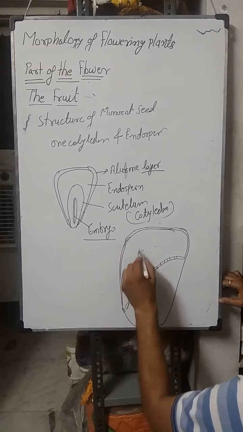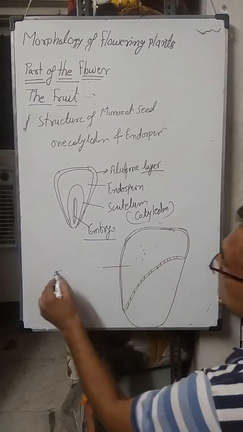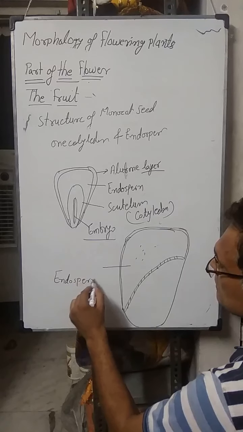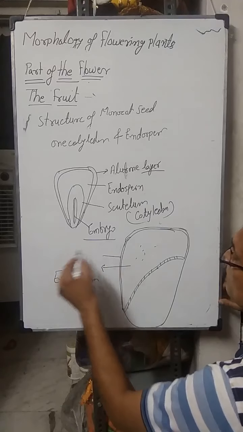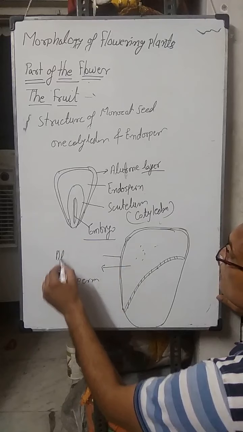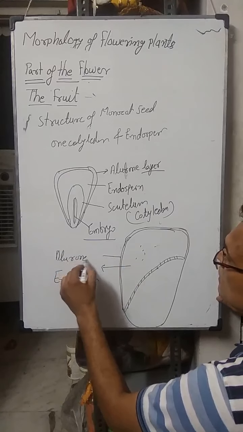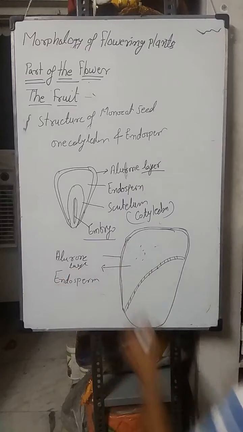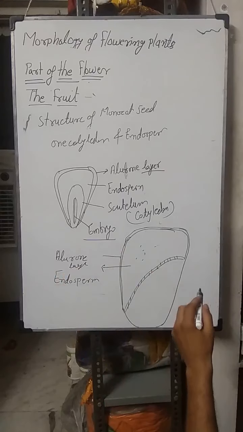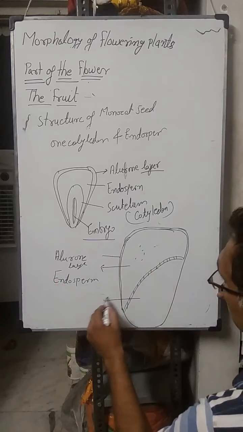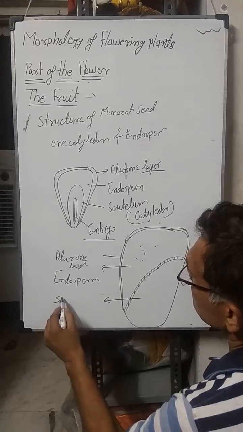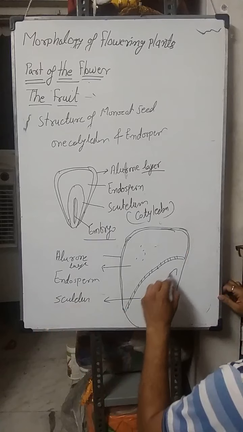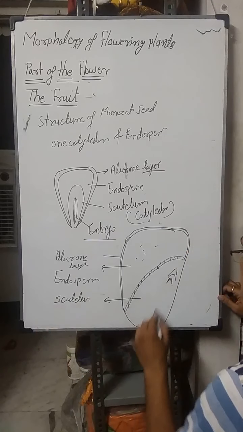This is the endosperm. And this one is the protein layer, the aleurone layer, which is made up of protein, and this portion is the scutellum. And here the transverse embryo is present.